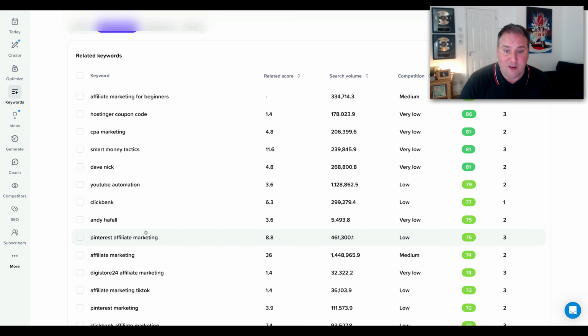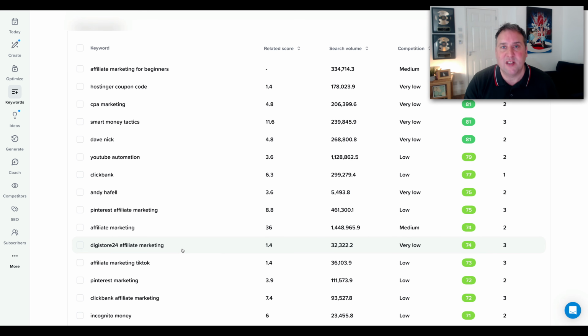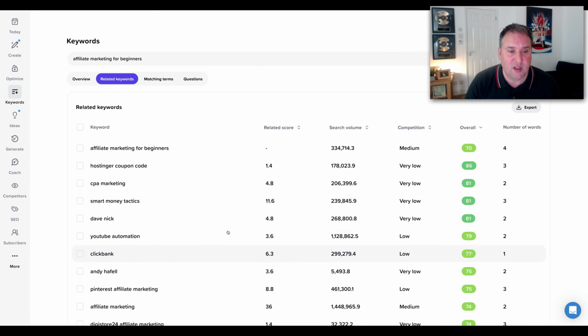And I might even pivot, right? I might look at a keyword and think, look, I know enough about this, but I'm going to learn a bit more, right? So it kind of gives you ideas and things. And you might think, actually, I'm going to go a little bit deeper on this, which is why we want to do keyword research in the first place.